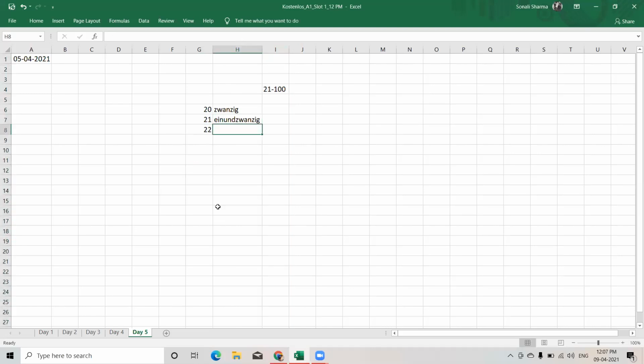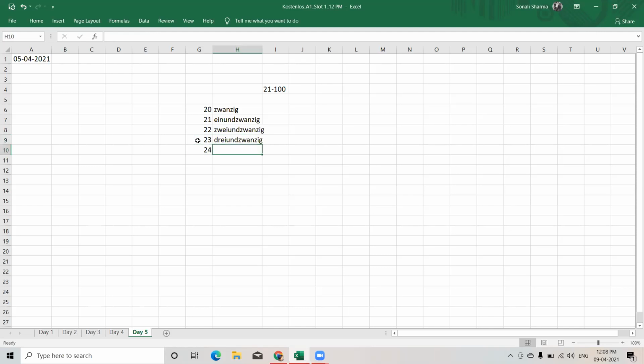It will be 20 plus 2, so 2 will come first. 2 is zwei und zwanzig. That is 22. Then is our 23. For 23, we have 20 plus 3. 3 comes first. 3 is drei und zwanzig. Next is our 24.